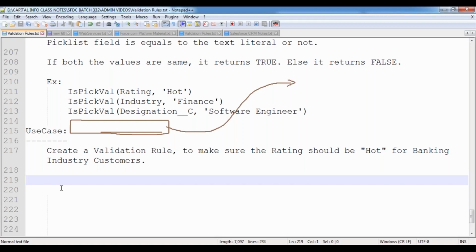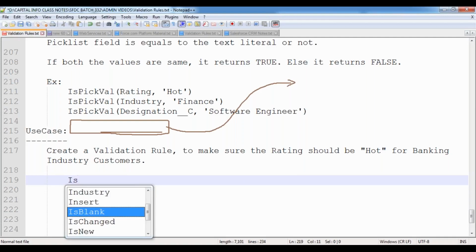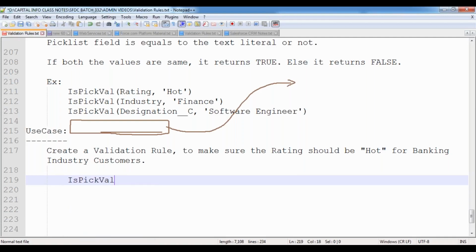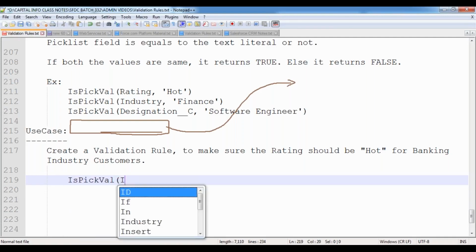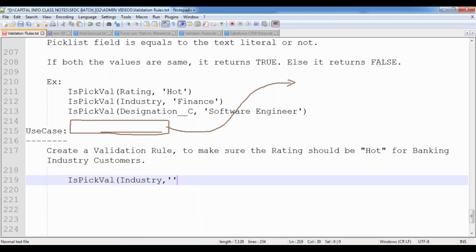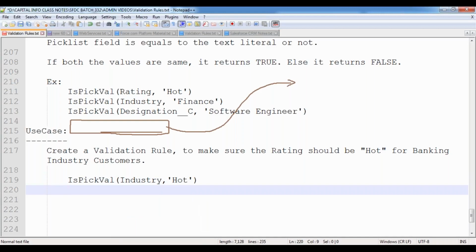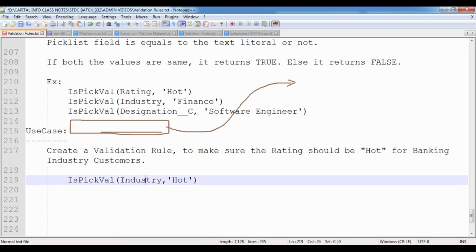Then how do we know whether this account record's industry value equals banking or not? For that we are going to be comparing. I'm verifying whether the currently selected value inside this industry field is banking.